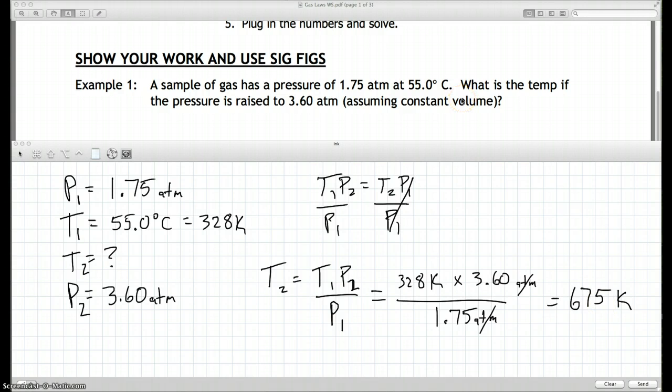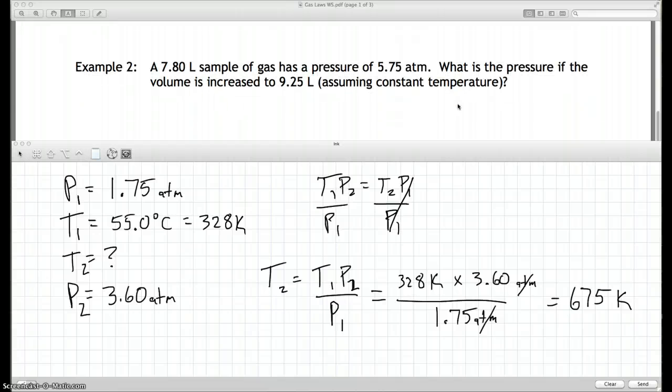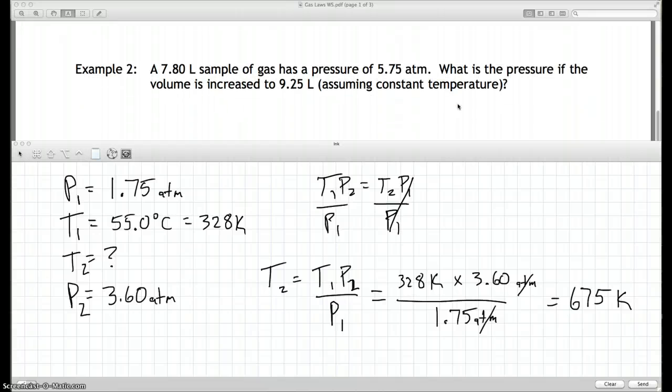Again, I'm running low on time, so I'm going to do example 2. I'm going to pause it and do example 2. So why don't you do the same? Pause the video, do example 2, and then check your answer. And I will have the work up here in a second.